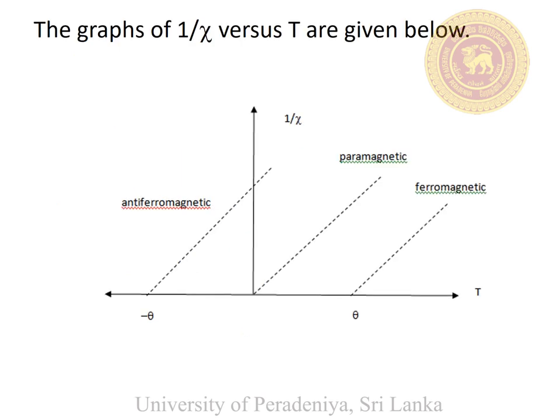Using the equations given in the previous slide, we can draw the graph between 1 over chi and T. Here T is measured in kelvins. For paramagnetic materials, the straight line goes through the origin. For antiferromagnetic materials, the straight line has a positive intercept on 1 over chi axis. For ferromagnetic materials, the straight line has a negative intercept on 1 over chi axis.